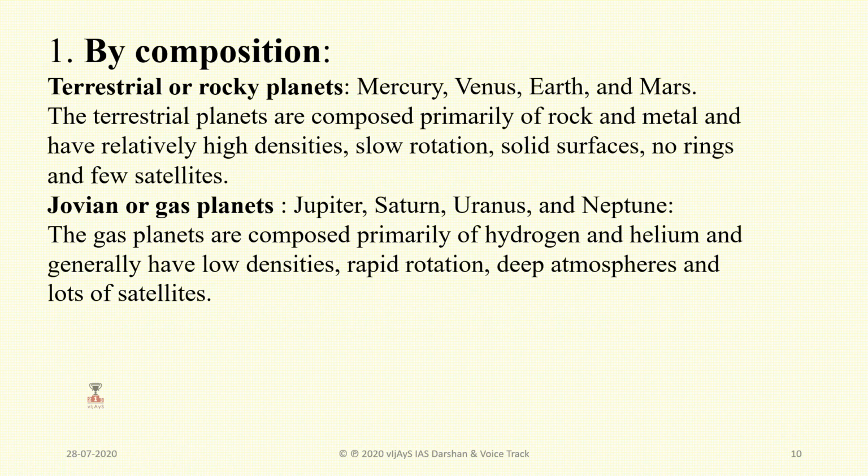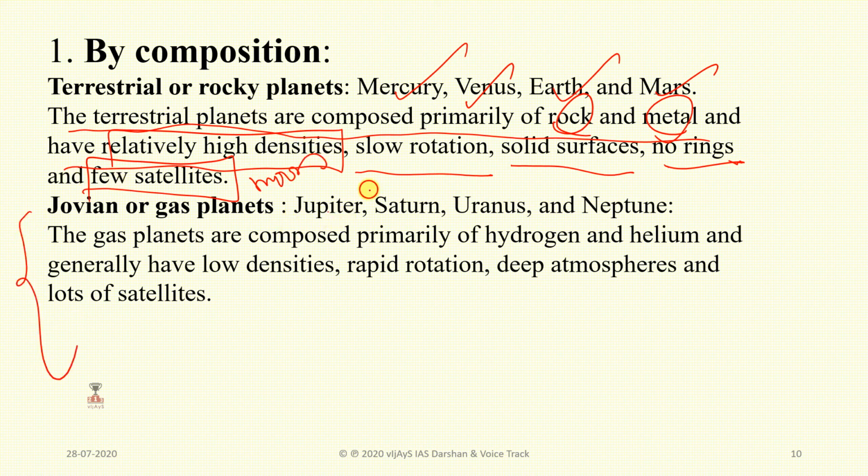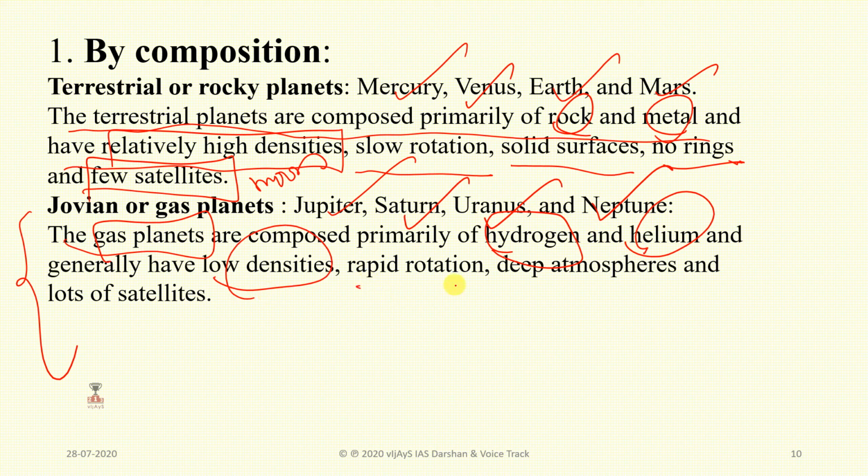And the composition here: the terrestrial or rocky planets are Mercury, Venus, Earth, Mars. The terrestrial planets are composed primarily of rock and metal and have high densities, slow rotation, solid surfaces, no rings, and few satellites like the Moon. But in the case of Jovian or gas planets, Jupiter, Saturn, Uranus, Neptune, the gas planets are composed largely of hydrogen and helium, and they have low densities, rapid rotation, deep atmospheres and lots of satellites.